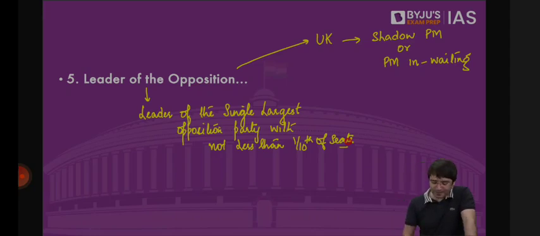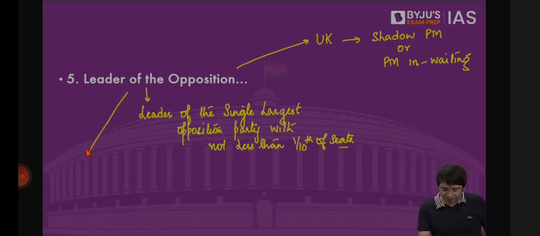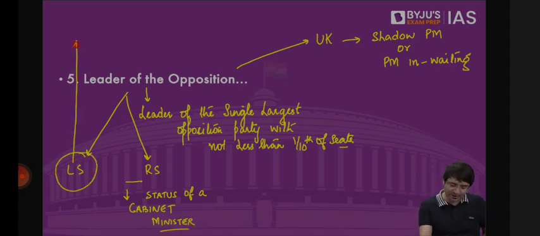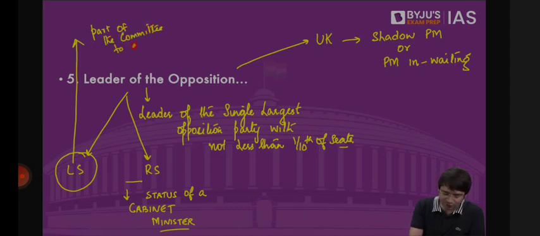We should have the leader of the opposition in Lok Sabha as well as in Rajya Sabha, and this individual has the status of a cabinet minister. Particularly the leader of the opposition in Lok Sabha plays other important roles, such as being part of the committee to appoint the Lokpal, the CBI director, and the Chief Vigilance Commissioner, CVC.